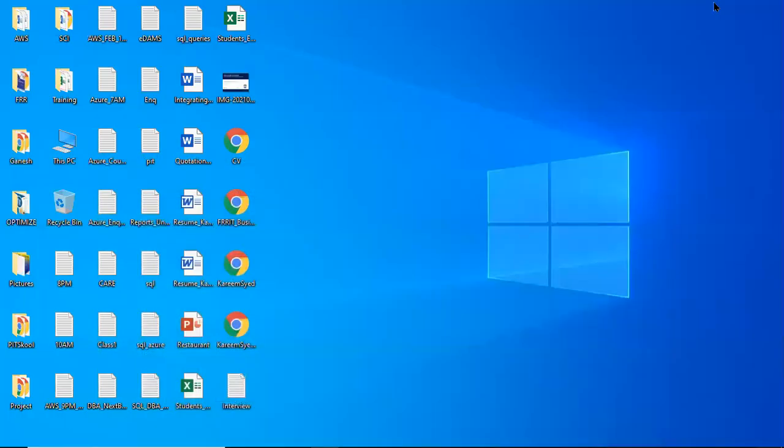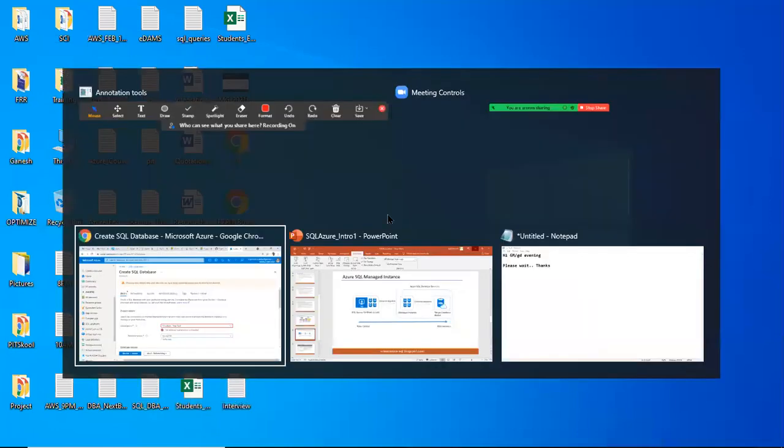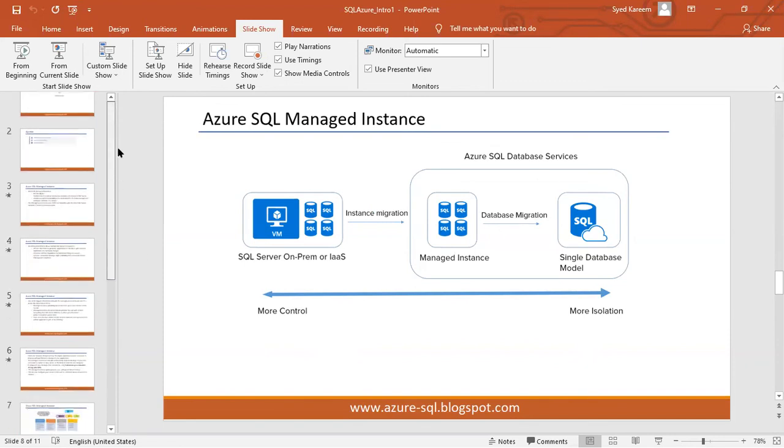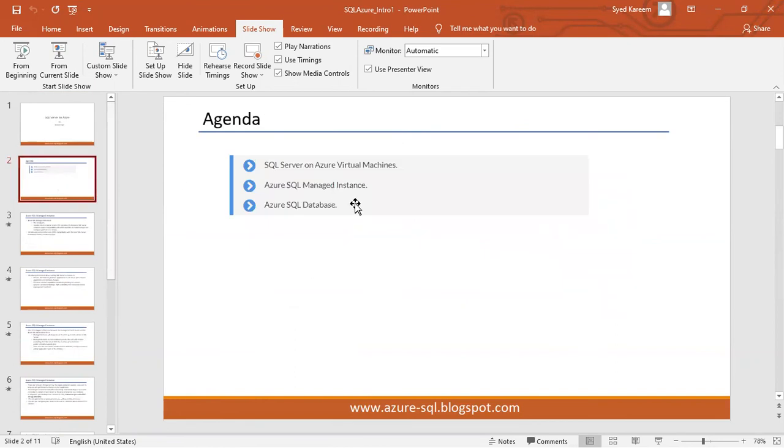We'll conclude the session here today. We have discussed cloud computing basics, and there are important concepts. Cloud computing is a collection of three major services. We have seen IaaS, PaaS, and SaaS. And the second important point we have to understand: whenever we are working as a SQL Server DBA in Microsoft Azure, we have three options.